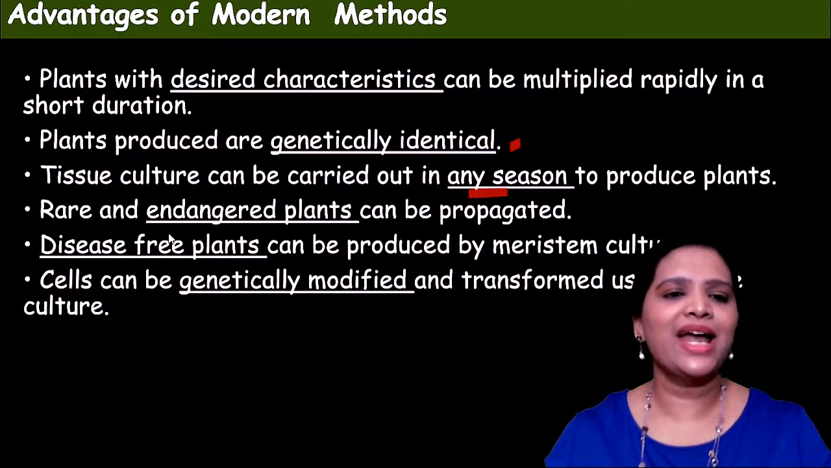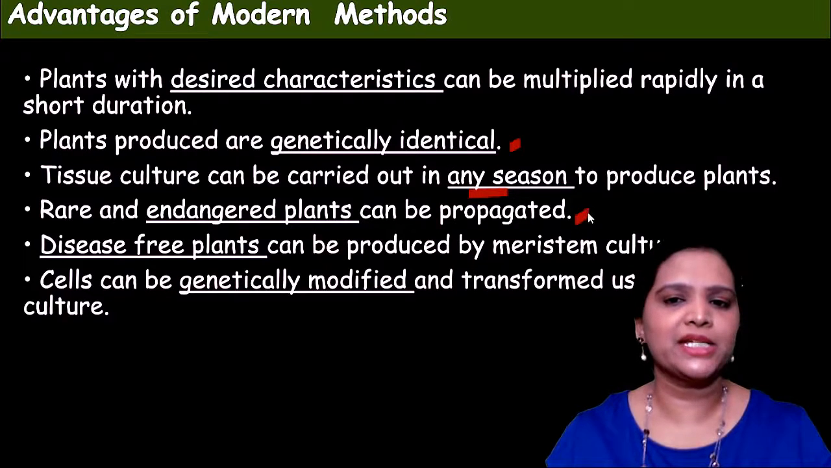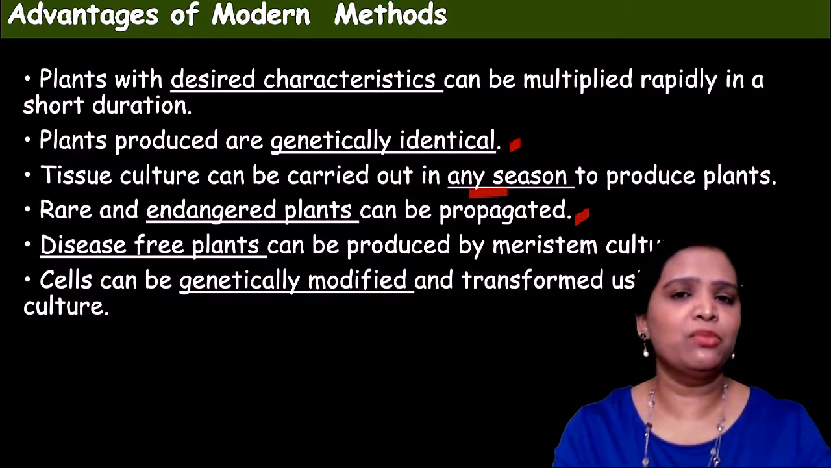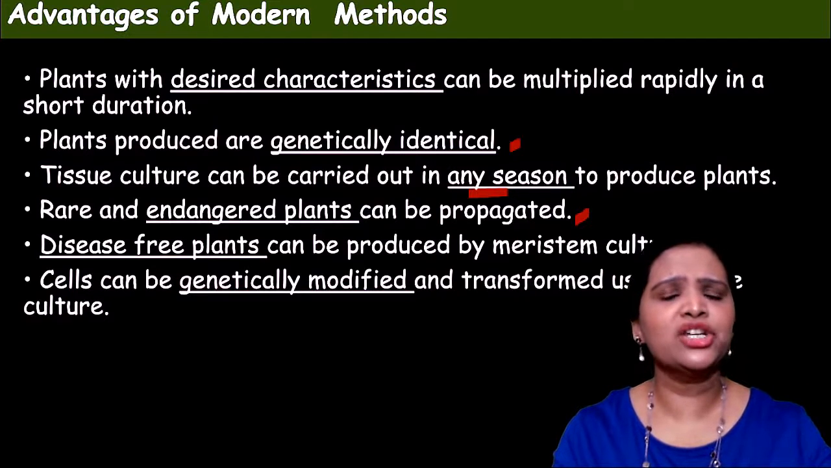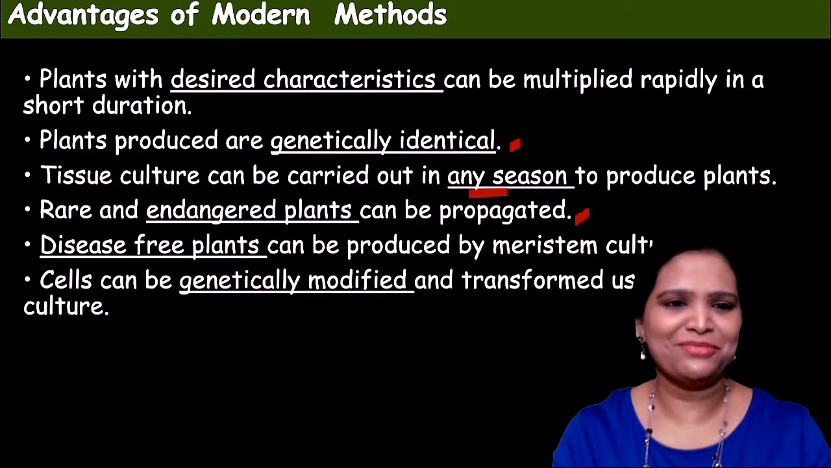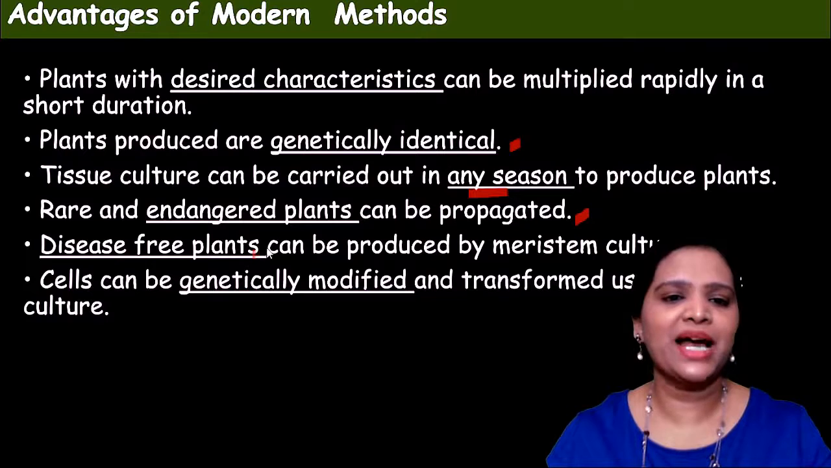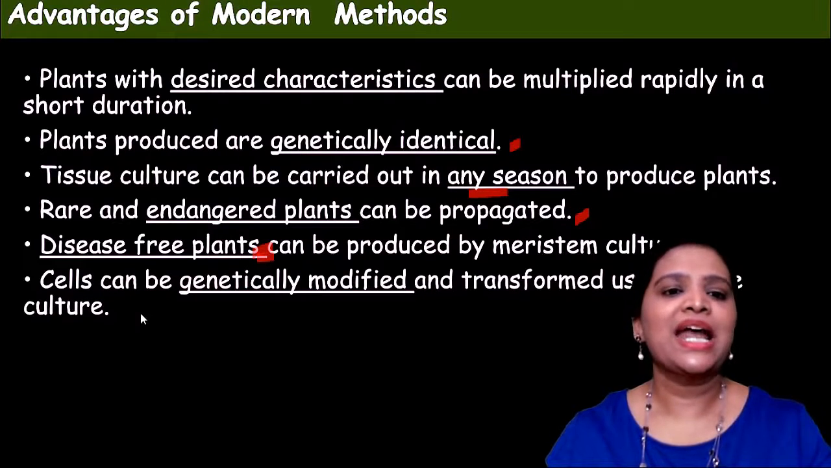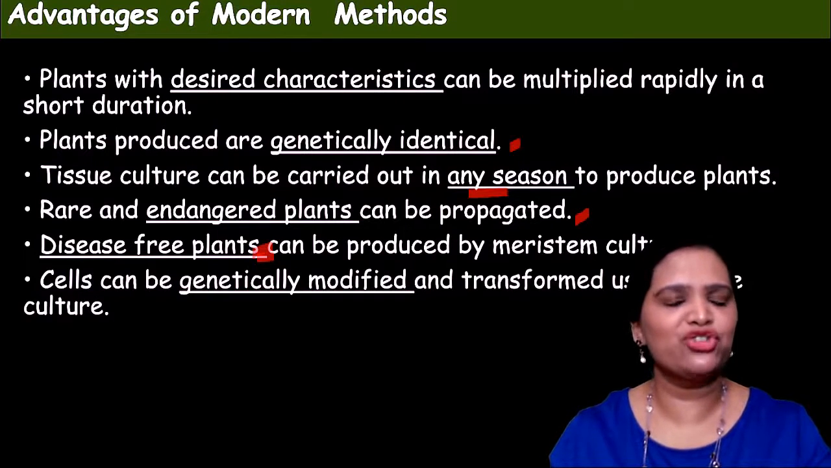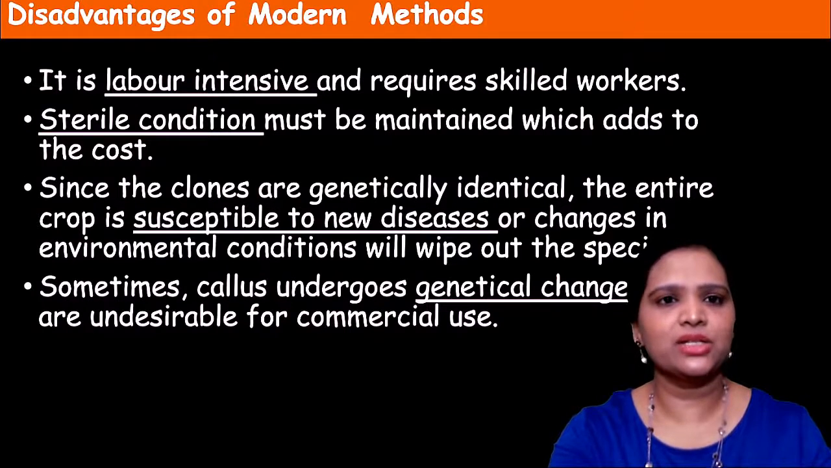Okay. Also, rare and endangered species can be propagated. If any plant variety is about to vanish, it's called an endangered plant, those plants we can again propagate and multiply in this modern method. Also, disease free plants, we are majorly using this for this purpose. Disease free plants can be produced by this culture method, and cells can be genetically modified. So whatever gene modification we want can be achieved by this modern tissue culture method. Okay, so these are the advantages.